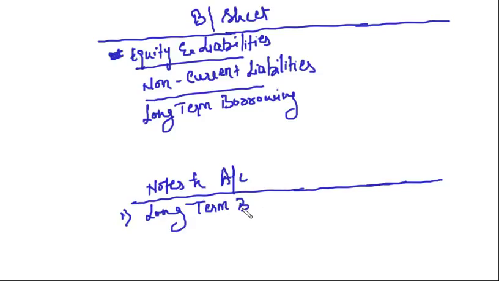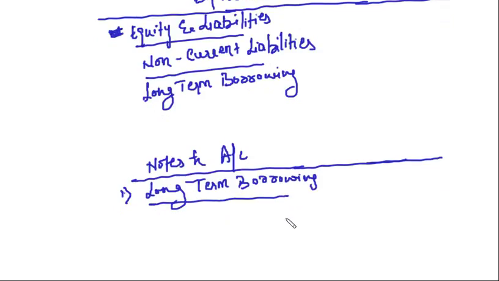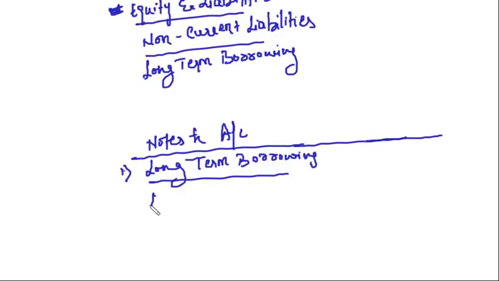Suppose you have taken a loan of 5 lakh from bank. So what you will write? Loan from bank, 5 lakh. Then what about the debentures that have been issued as collateral security? Those debentures will be just disclosed in the balance sheet in notes to accounts.